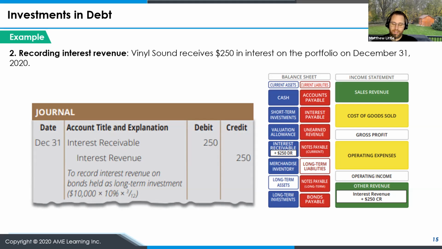They calculate that they've earned $250, not that they've actually received the cash. Little typo in the wording there. So in this case, we need to debit the interest receivable, because it will come later on, and we'll credit the interest revenue for $250.